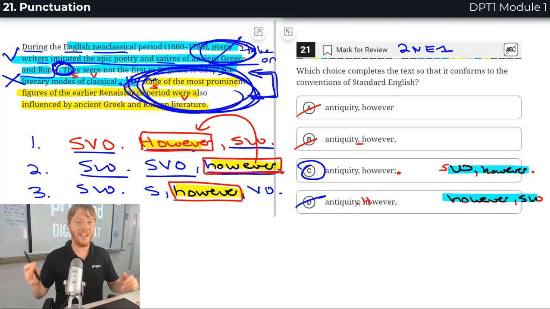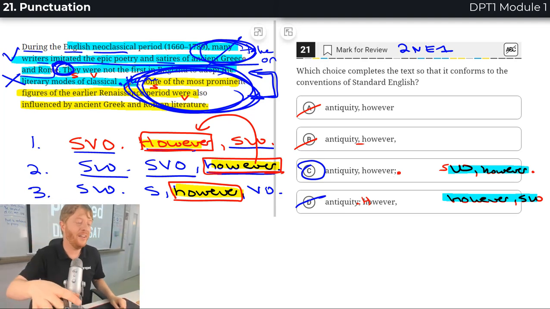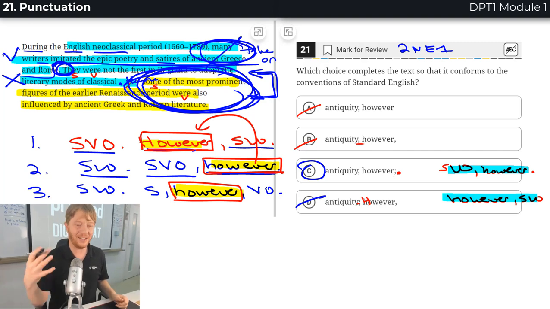It's C. And if you think this is interesting and exciting, which I do, more on this in the punctuation lesson. We get to really good specifics on this point. Very cool. This is grammar, but this is actually syntax, sentence patterns. Very fun to learn. We better move on to the next question.